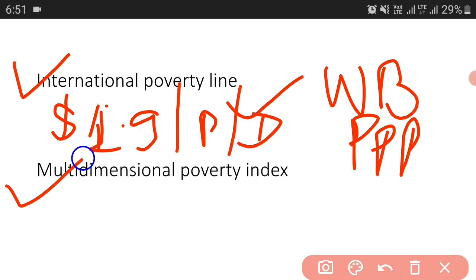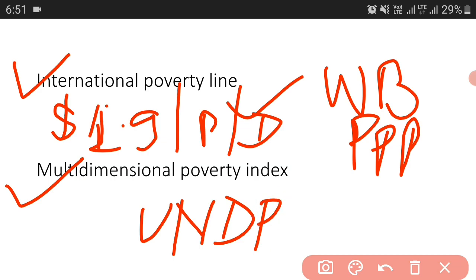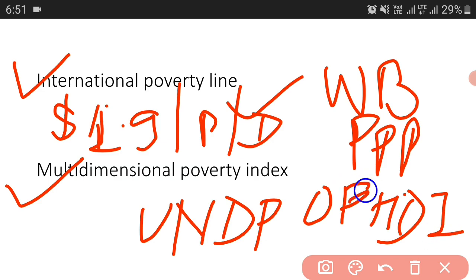Now if you talk about the multidimensional poverty index, it was developed by the UNDP, United Nations Development Programme, along with OPHDI. So what is this OPHDI? It is the Oxford Poverty and Human Development Initiative, and it was done in 2010.